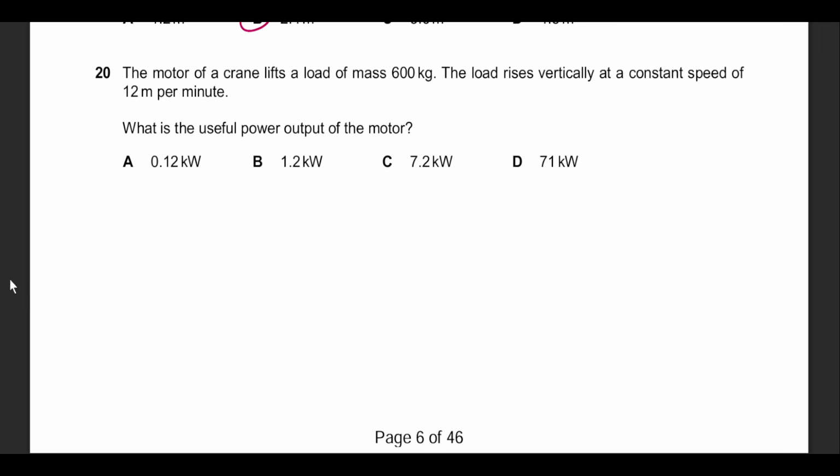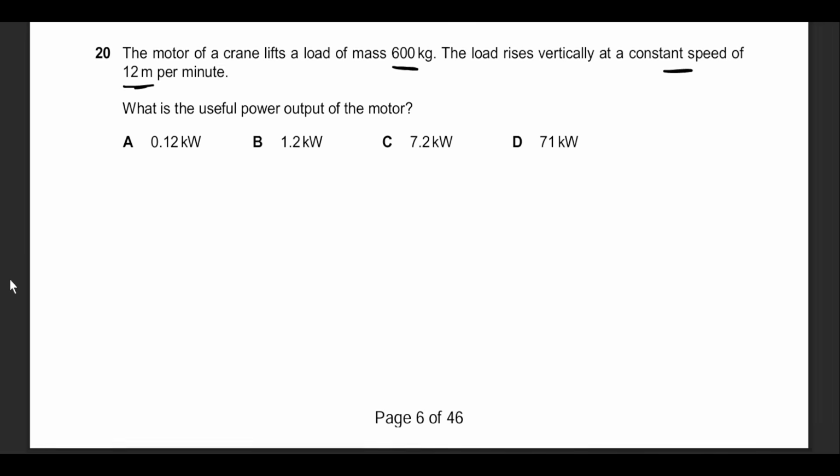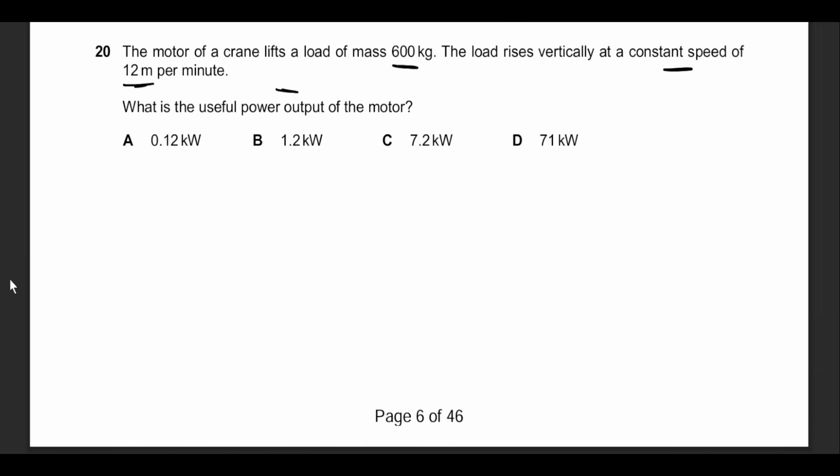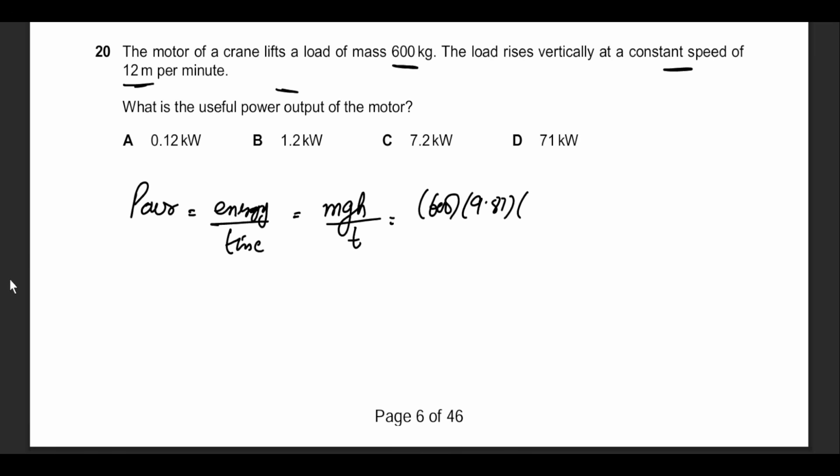He said that a motor lifts a mass of 600 kg vertically at constant speed, 12 meters per minute. We need the useful output power. Power is simply equal to energy or work done divided by time. So basically, if you can find joules anywhere in the question, you are good to go. Since it is being lifted, the potential energy is mgh divided by time t. Mass of the system is 600. The value of g is 9.81. Now, this is tricky. This is h by t.